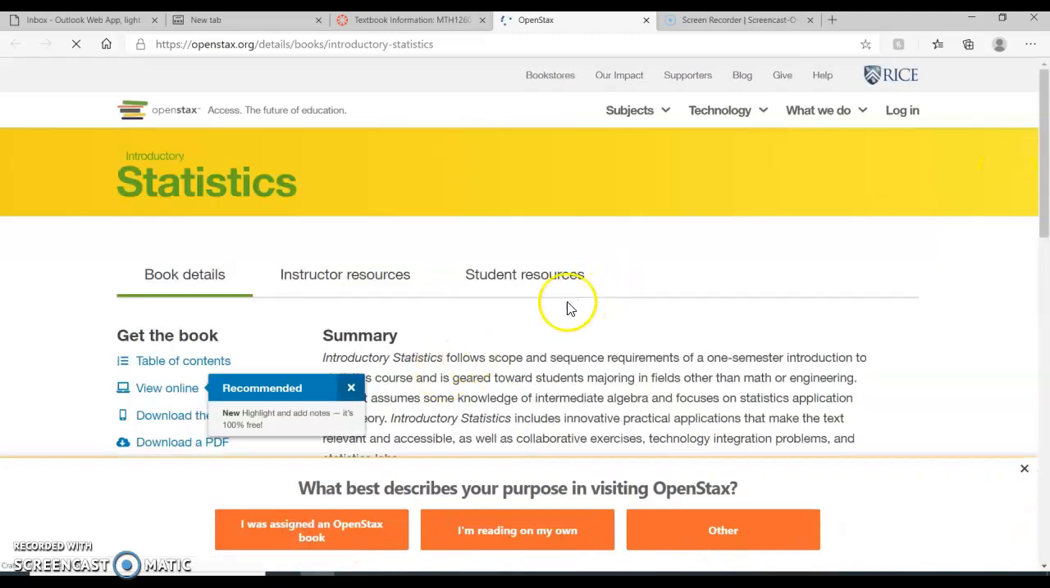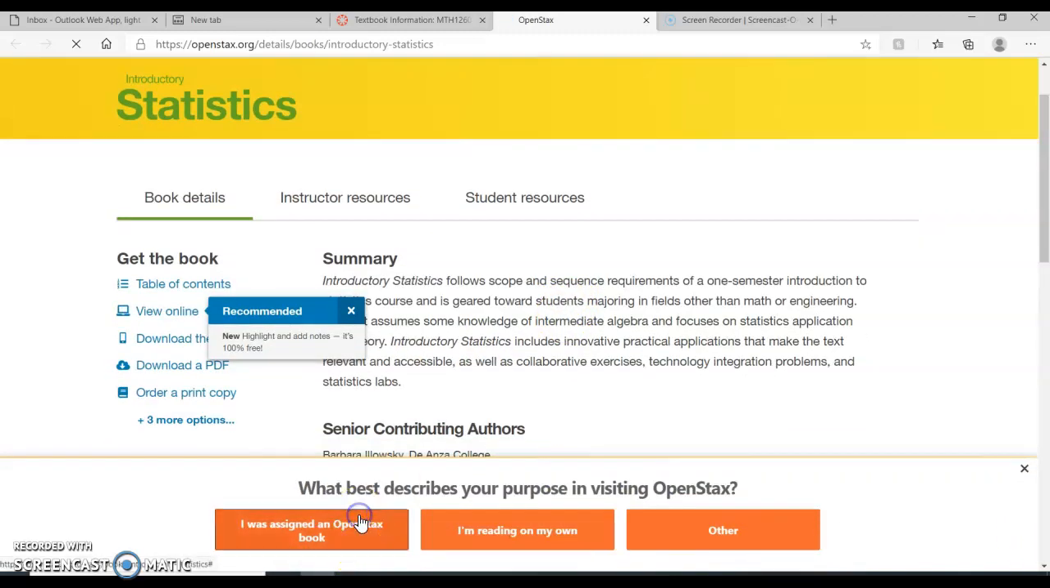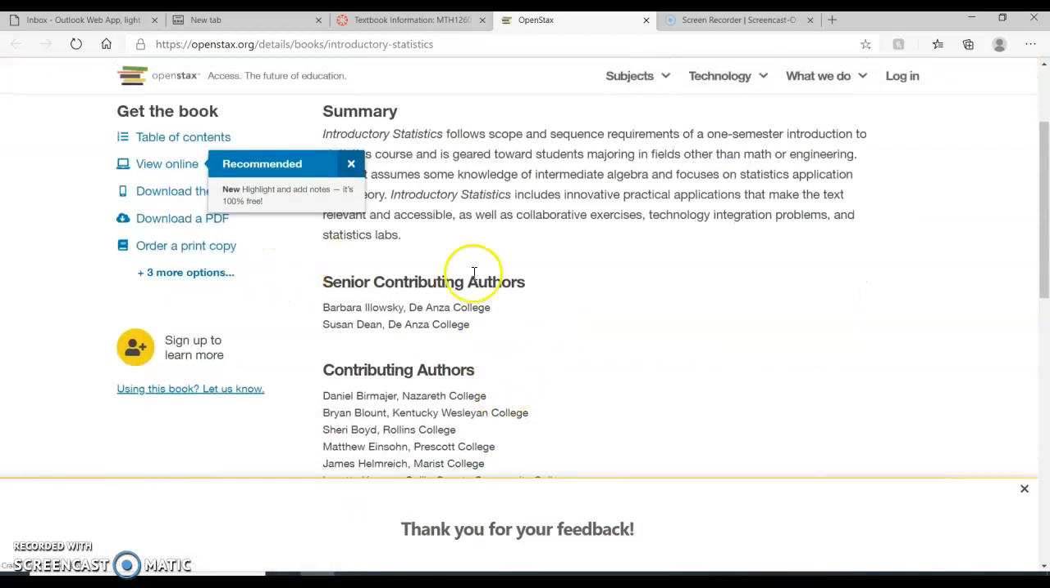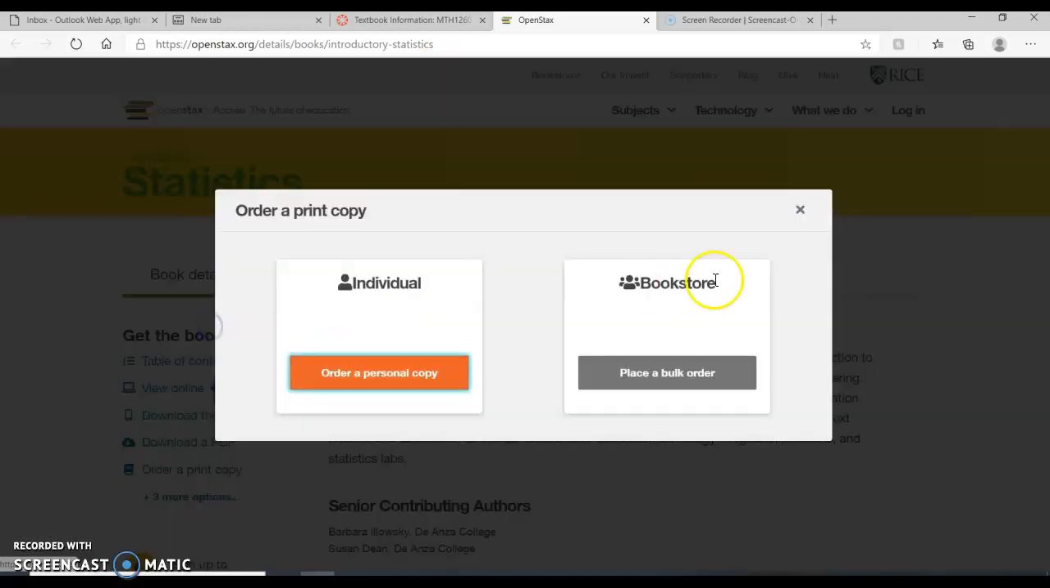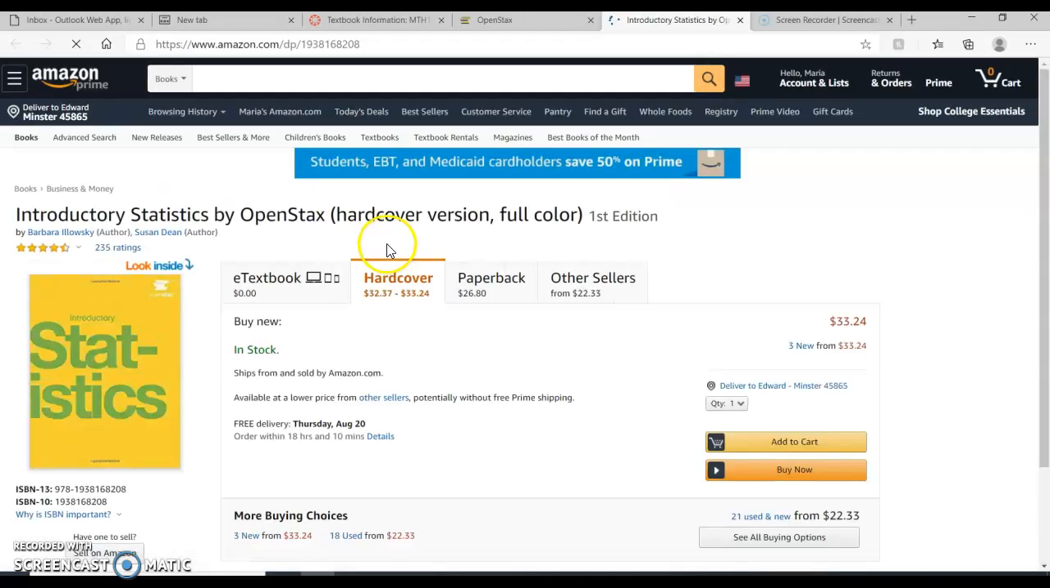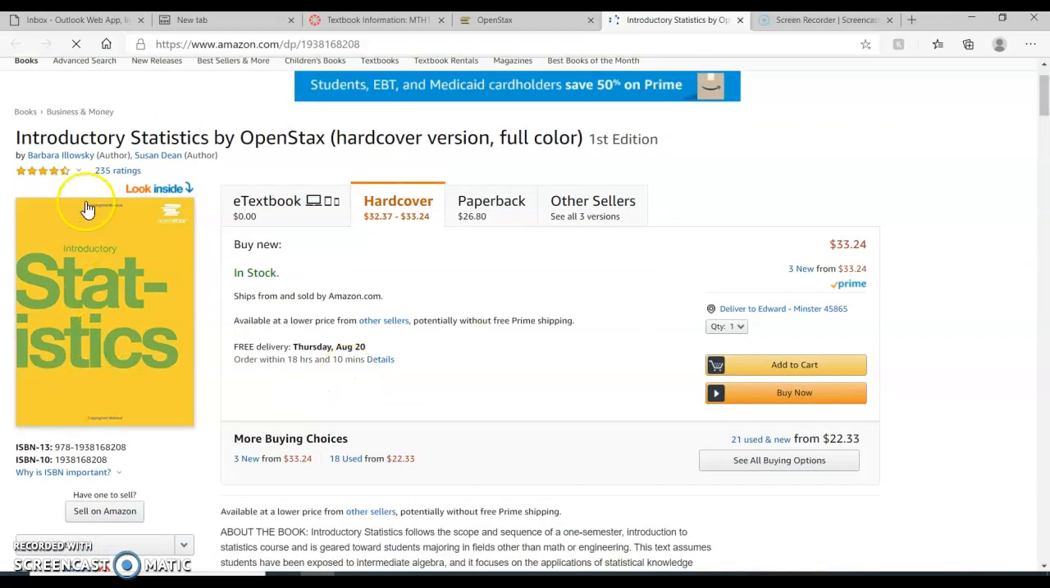I'm just going to click on student. And all the information is here. You can look at it online, or you can download a PDF, or you can order a printed copy. It may be available on Amazon or eBay, things like that for cheaper, whatever you would like. It brings you directly to Amazon. Ordering it through Amazon, that's where that link brought me.